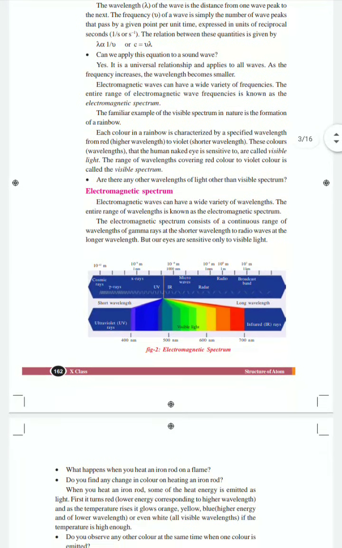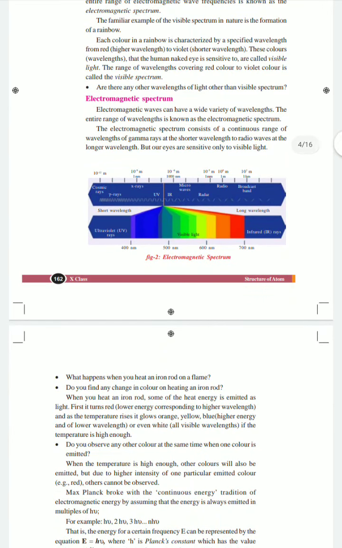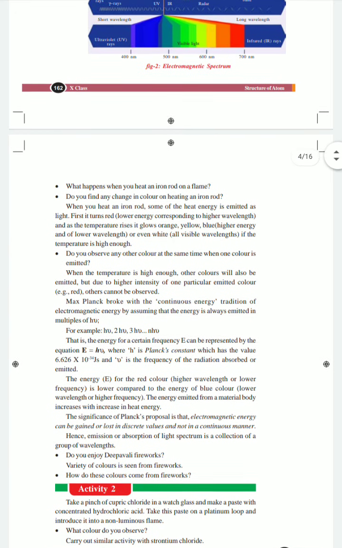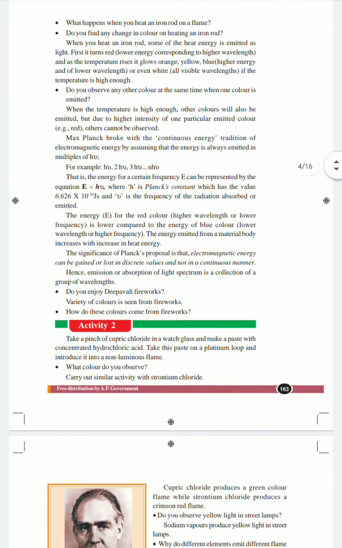And in the next class we will learn about the different structures of the atoms given by different physicists.